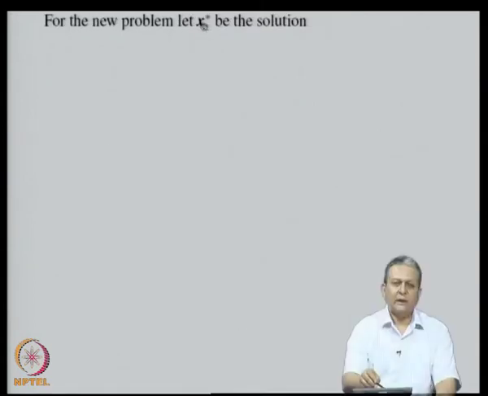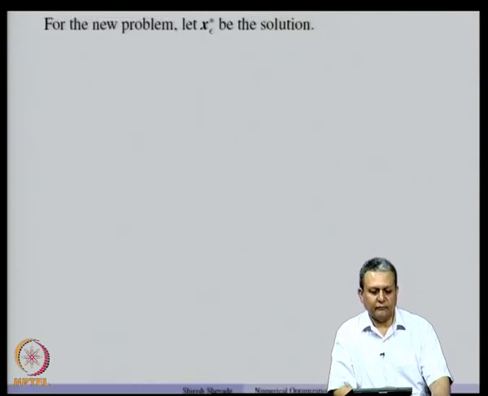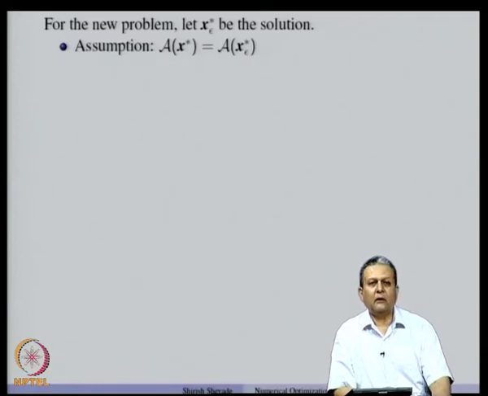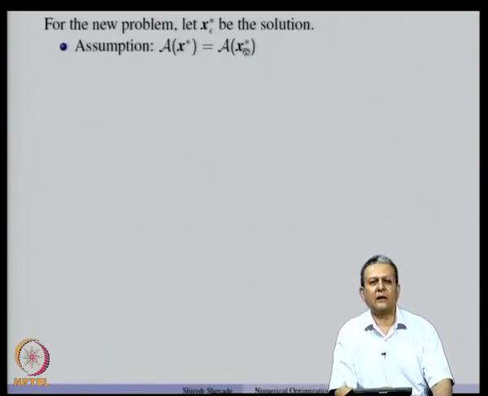So, let us assume that x star epsilon is a solution of the new problem, because one of the active constraints got perturbed. So, suppose that the new solution is x star epsilon. Now, one important assumption that we make is that the set of active constraints at x star and the set of active constraints at x star epsilon are the same. So, the perturbation is not large, but it is small enough so that the set of active constraints remains the same.